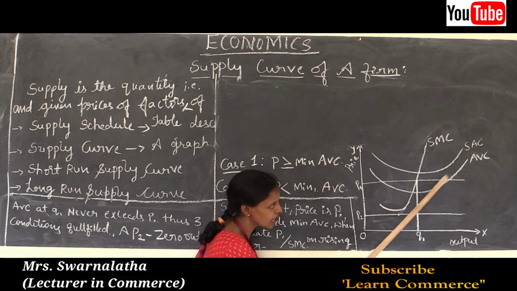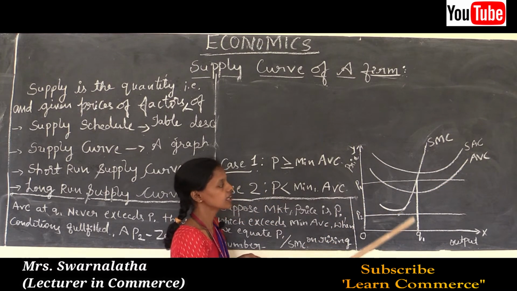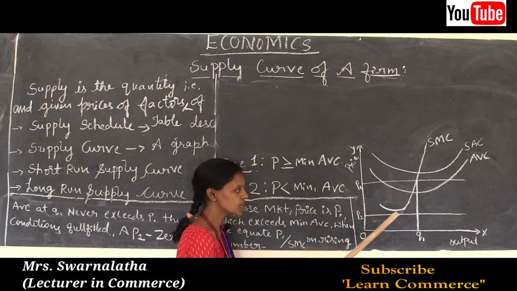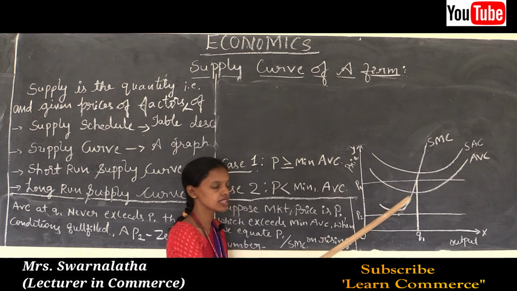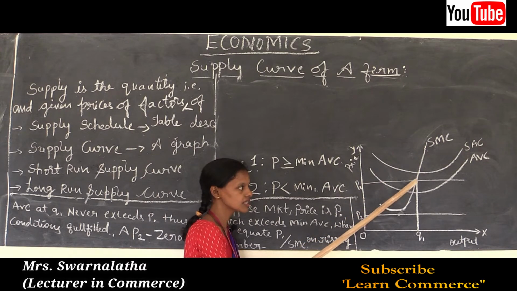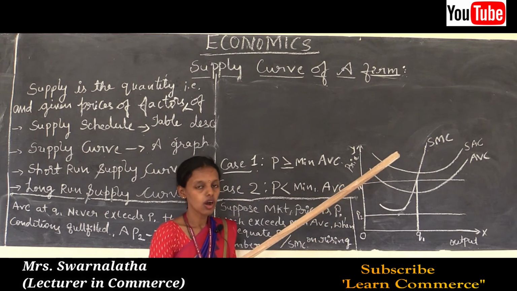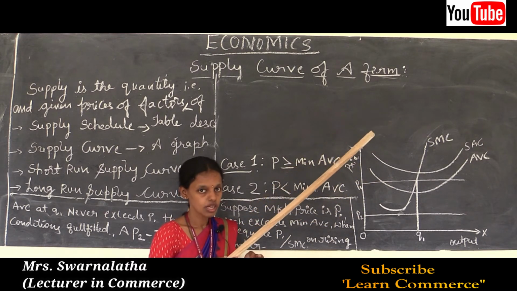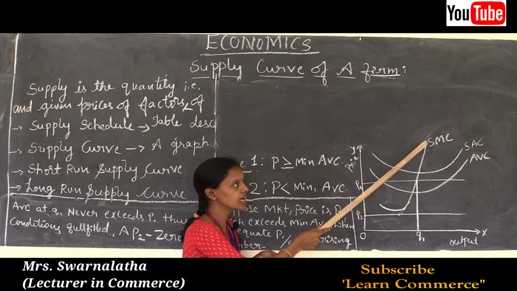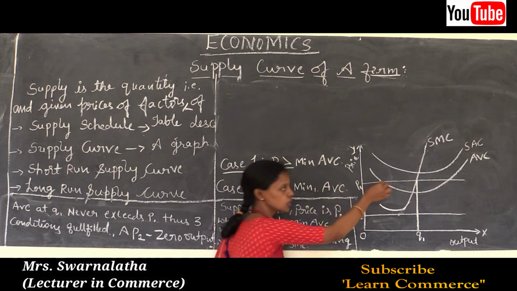Price line lies above the average variable cost. Thus at Q1 we can see that here average cost lies above the AVC curve. Marginal cost curve is an upward rising curve. What it shows means an increase in the cost. This increase in the marginal cost is the sign of increase in the supply, or increase in the sale of output. Means production increased. When the production increases, then only supply increases. So when supply increases, marginal cost or expenditure also increases.